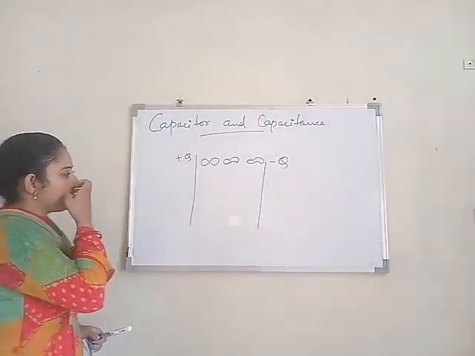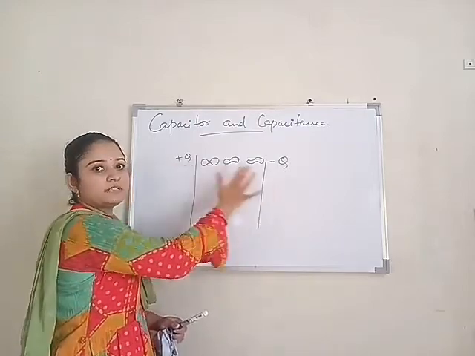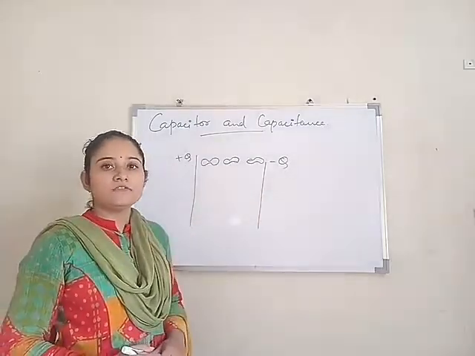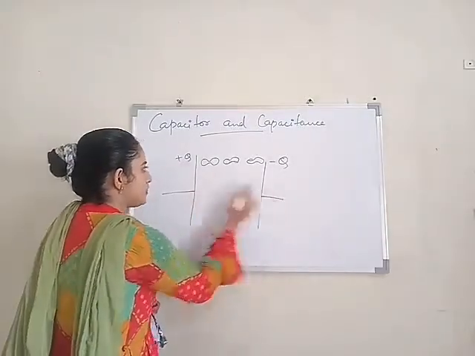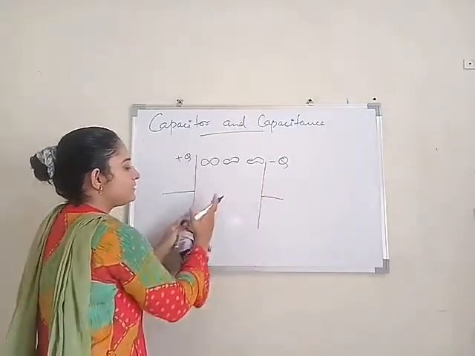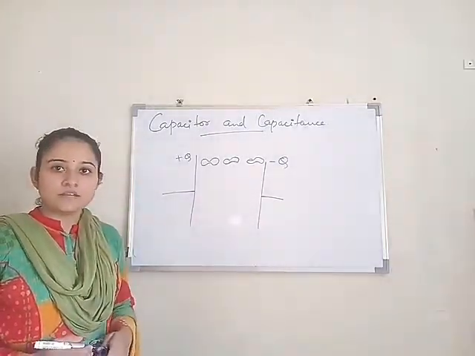So now we have the dielectric medium in between, and we have two plates, one positively charged and one negatively charged. So this is the capacitor, with a positive plate and a negative plate, and between them we insert the dielectric material.